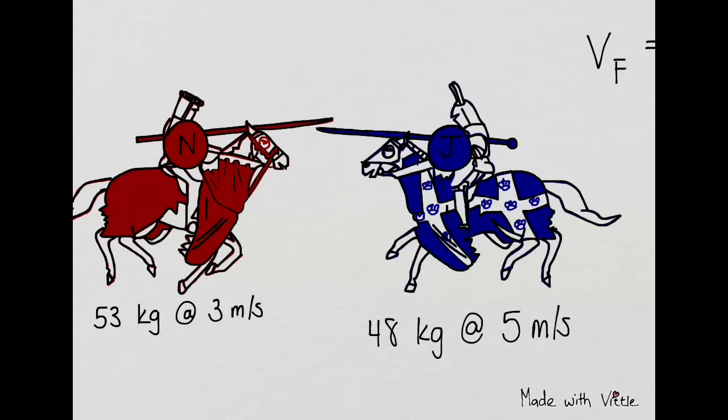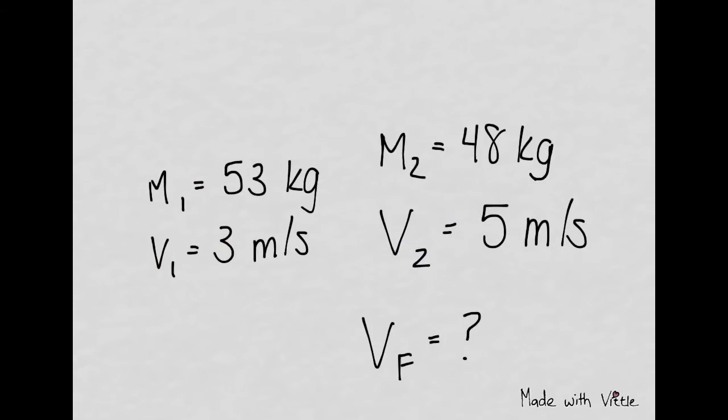Based on the drawing, two men on horseback are charging at each other with lances to hit their opponent in the chest, knocking them off the horse, making it an elastic collision. Based on what we know, Neil has a mass of 53 kilograms and a velocity of 3 meters per second, while Jerrel has a mass of 48 kilograms and a velocity of 5 meters per second, as we solve for our final velocity.